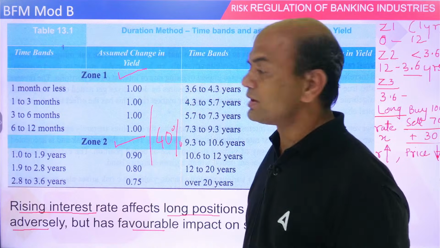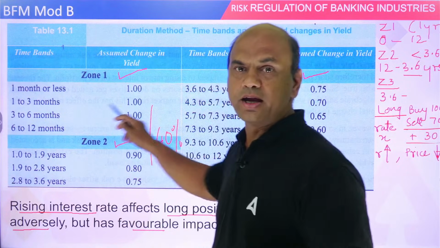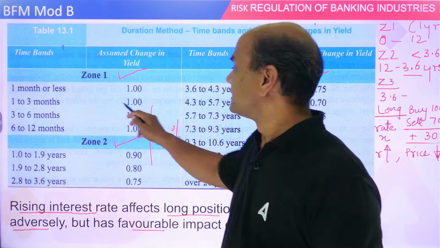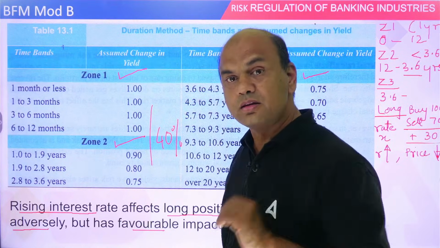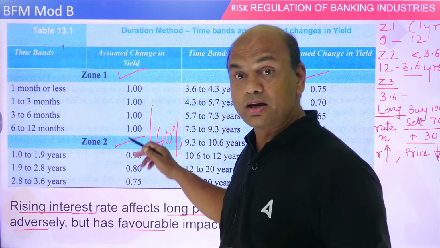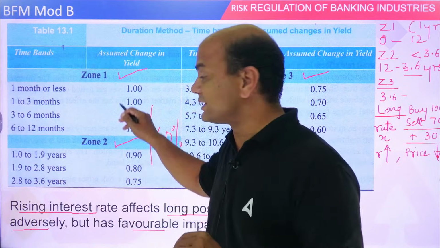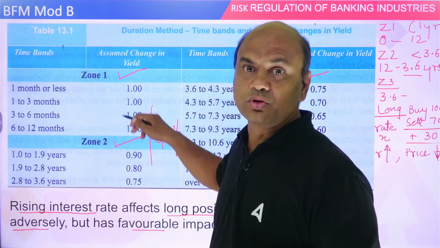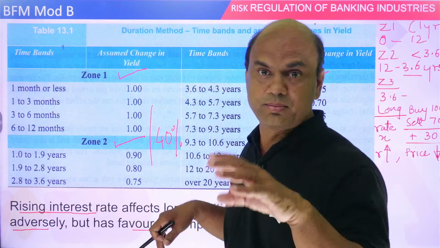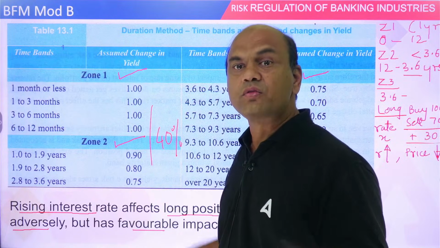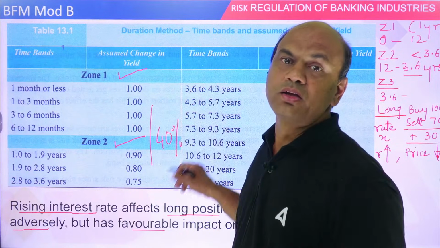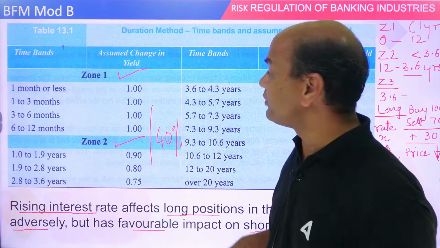Now the third part. If I am adjusting bonds of 6 months and 5 years, then they are in different zones and not even adjacent. Zone 1 and zone 3, in between there is zone 2. So whenever you are adjusting from zone 1 to zone 3, you have to take a disallowance of 100%.